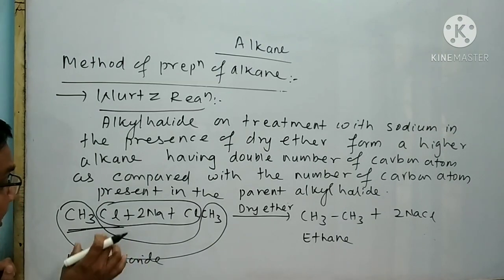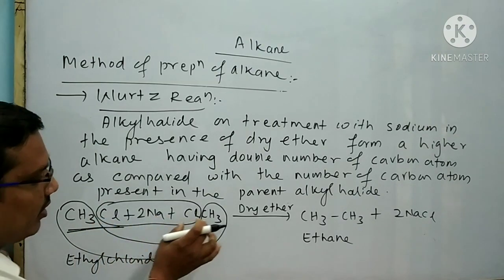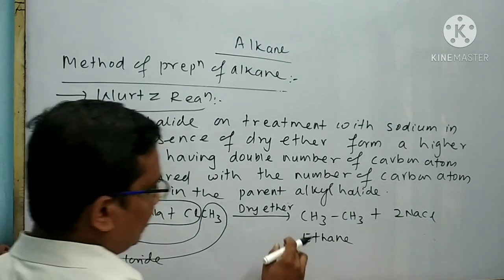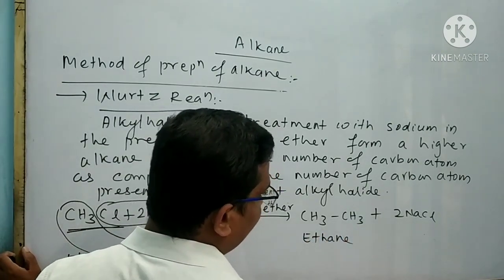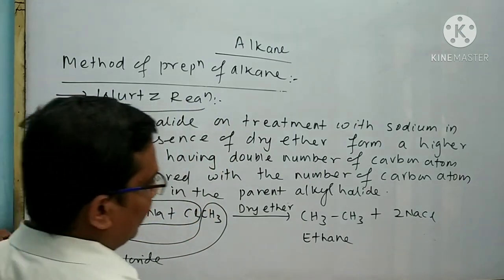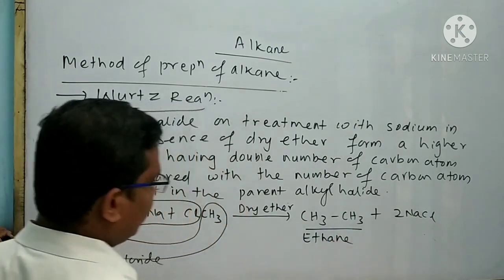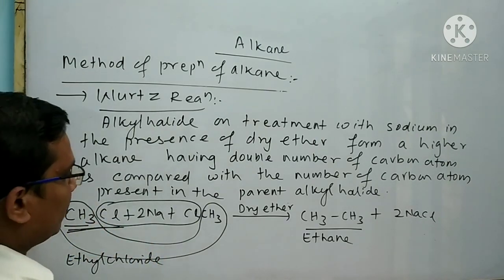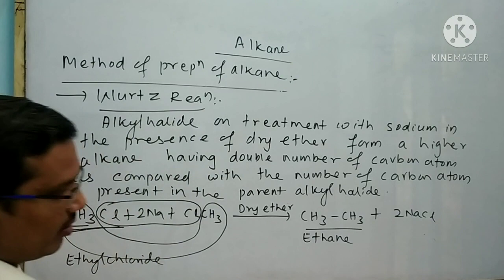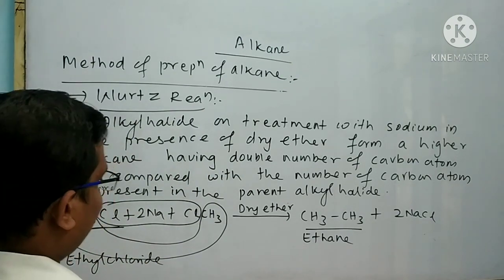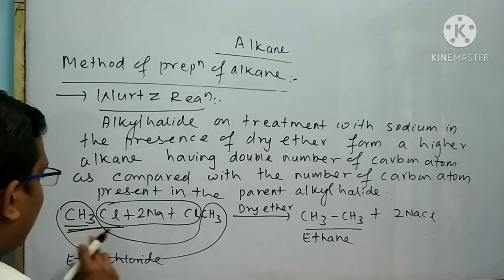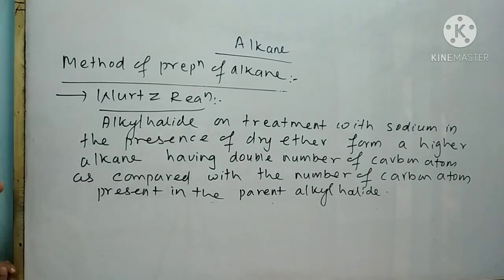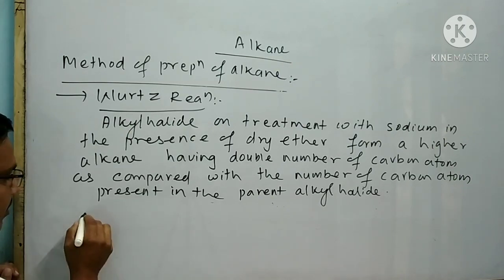You can write simply CH3Cl plus 2Na plus ClCH3 in the presence of dry ether gives CH3 bond CH3 plus 2NaCl. Look at that here, two carbon atom is present. Here only one carbon atom present in the reactant. So the number of carbon atom present in product side is double of the number of carbon atom present in the reactant side. You can also write another example.